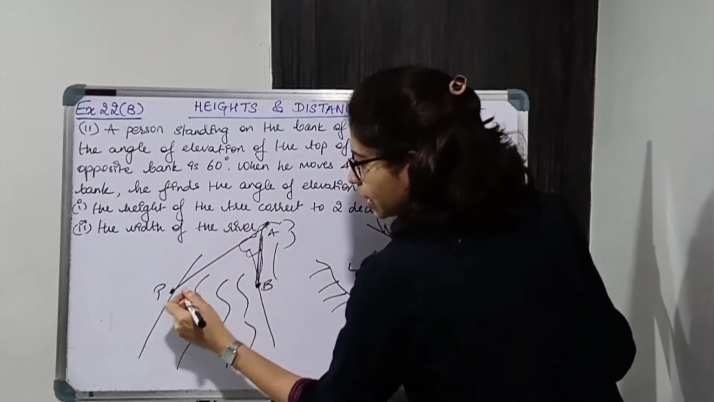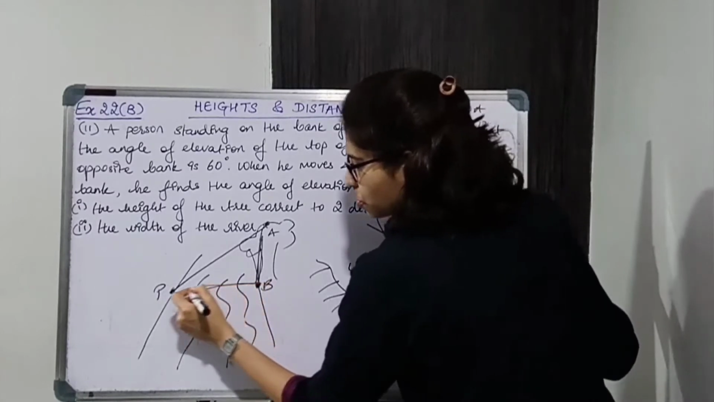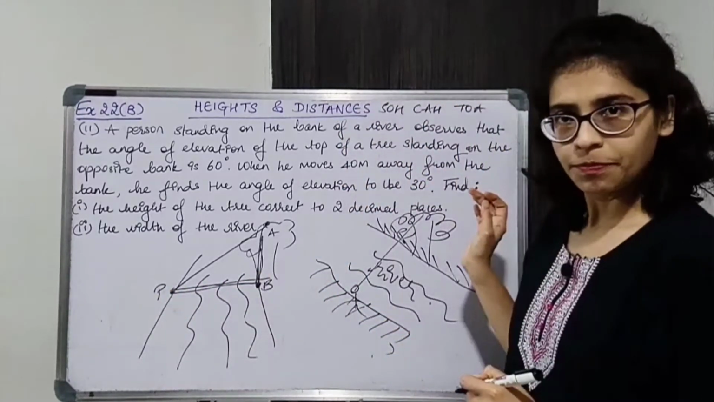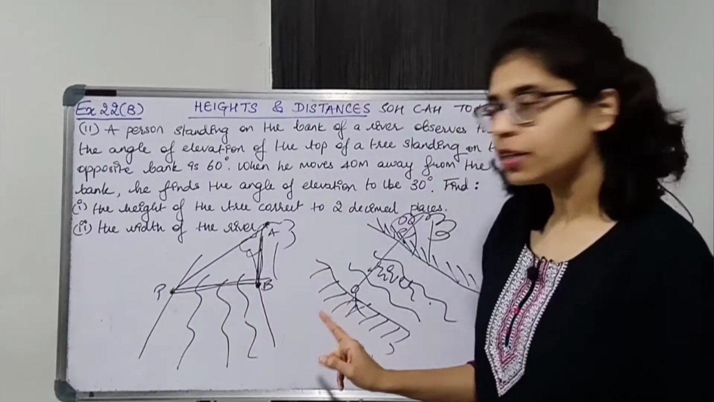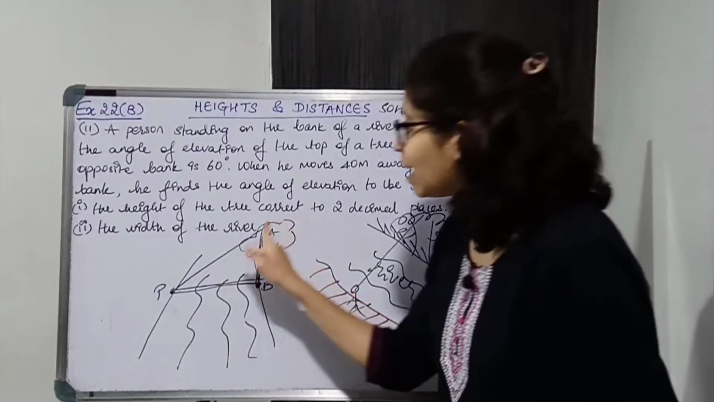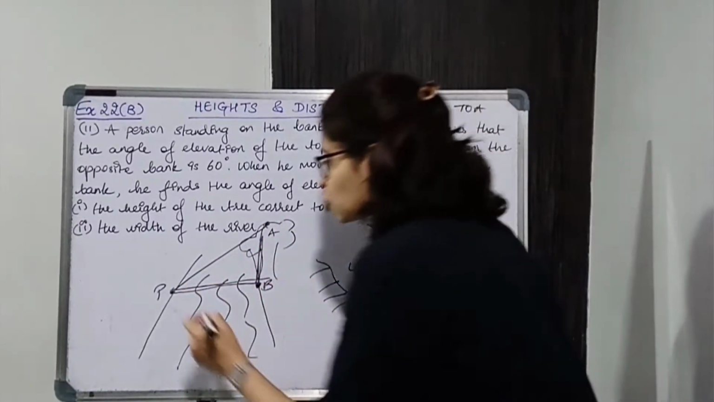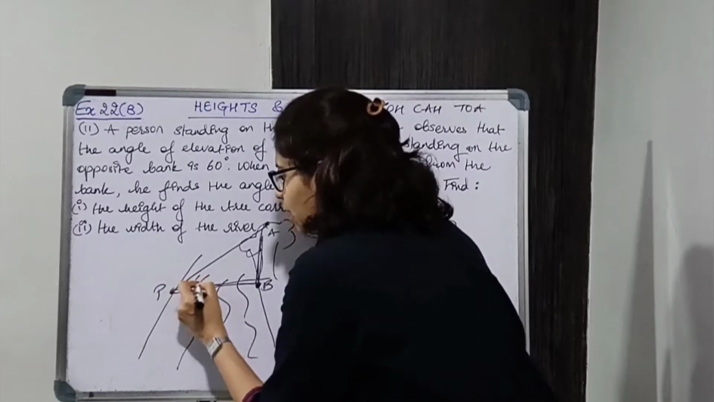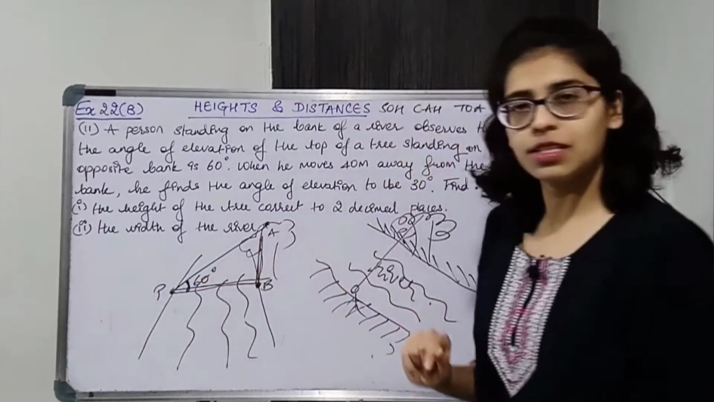This is the line of sight. What will be the horizontal? This will be the horizontal. ठीक है, so PB is the horizontal and PA is the line of sight. Line of sight and horizontal के बीच का angle is what? It is the angle of elevation. So this is 60 degrees.